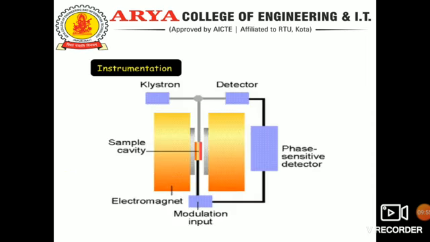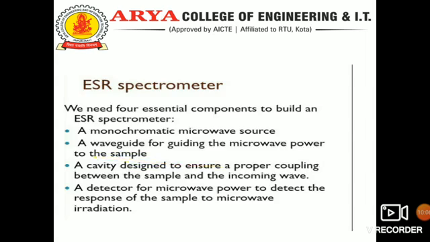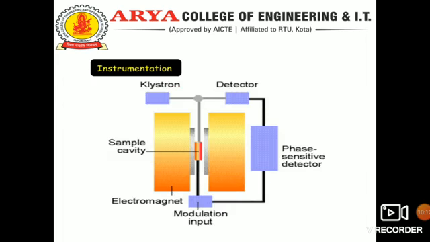Now the instrumentation of ESR spectroscopy. We need these four components to build an ESR spectrometer. There will be detectors, phase sensitive detectors, sample cavity, electromagnet and modulation input.